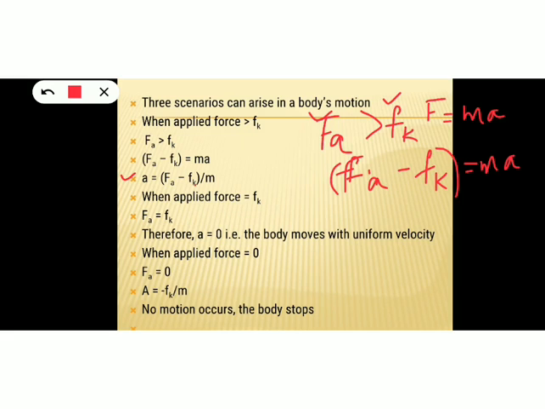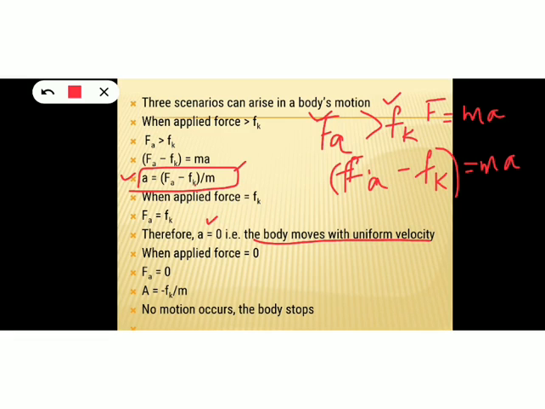So this is the case of acceleration when applied force is greater than kinetic friction. Now, when applied force is equal to Fk, that means when Fa is equal to Fk, then acceleration will be 0, right? Because when Fa is equal to Fk, then Fa minus Fk will be 0. So as per this equation, acceleration also will be 0. If acceleration is 0, the body moves with uniform velocity. There won't be any change in velocity of the body.